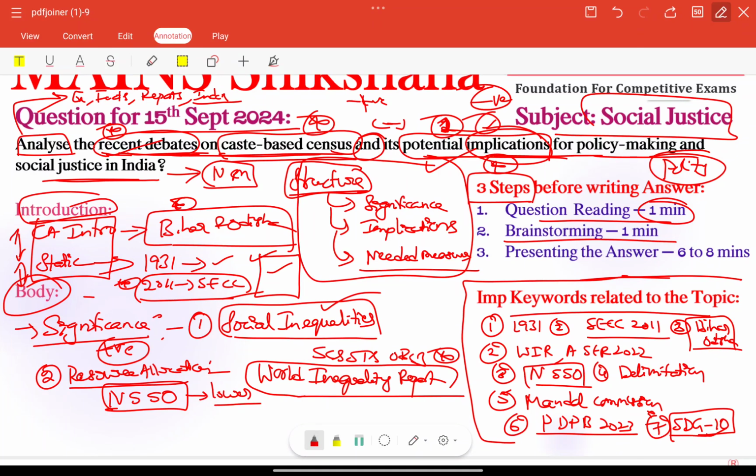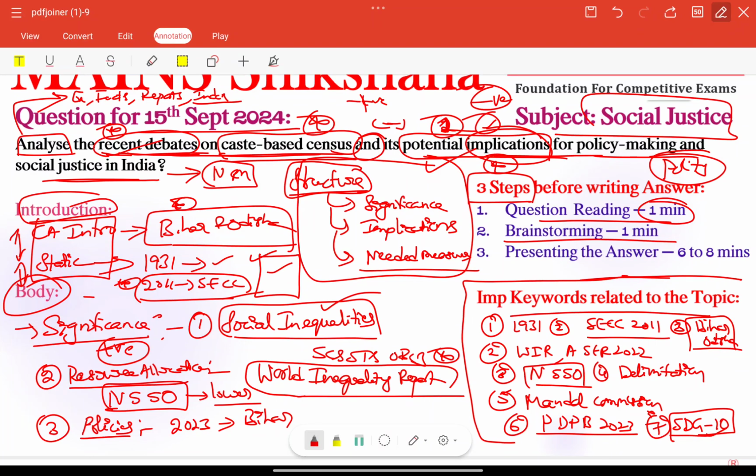In the third part we can connect improving affirmative action policies. Here we need to focus on policy based actions, right. For example, revising the quota system to reflect the current demographic distribution is very important according to the caste census. In particular we can talk about Bihar, where in 2023 a caste survey was initiated, right.